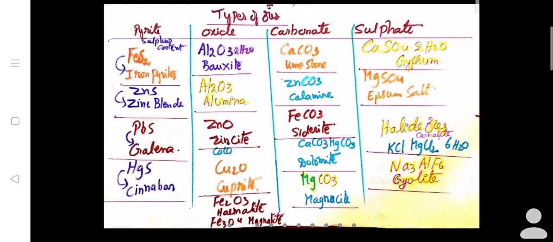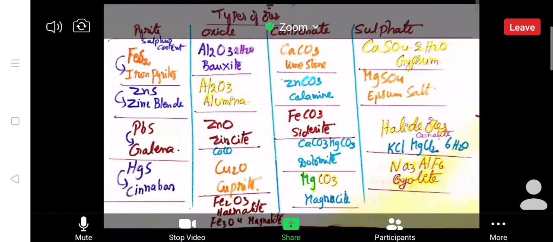Now go to sulfates. Some of the metals are combining with sulfate radicals. See here, the first one is gypsum. Last year you learned about gypsum. Where are we using that gypsum? In the cement industry. This bit also will be useful for you in the coming exams.